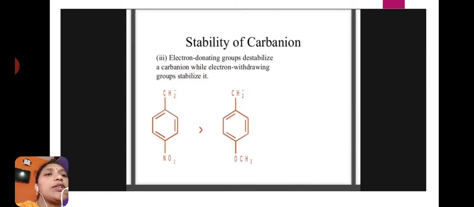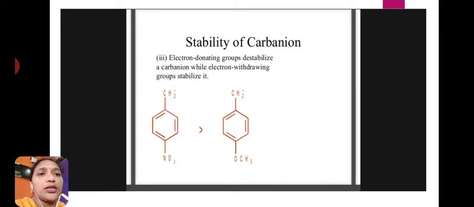Next is stability of carbanion. Electron donating groups destabilize a carbanion while electron withdrawing groups stabilize it. Okay, here, substituent effect: electron donating groups destabilize a carbanion. Here the methyl group is an electron donating group. This destabilizes the carbanion while electron withdrawing groups stabilize it.